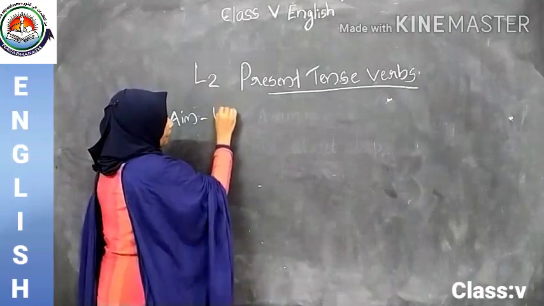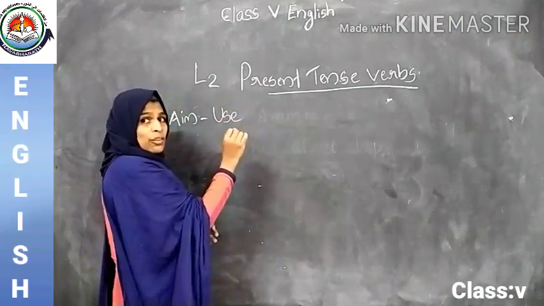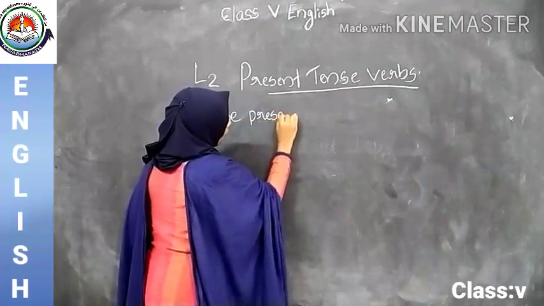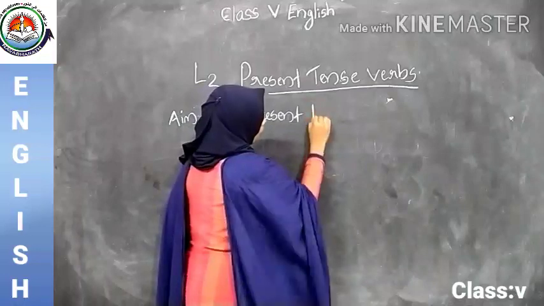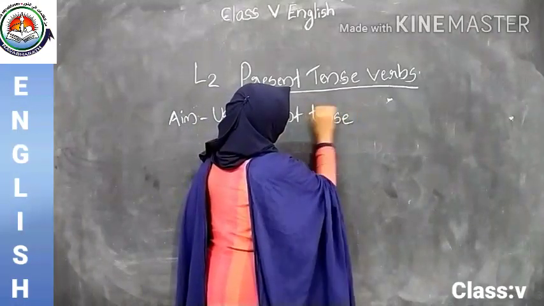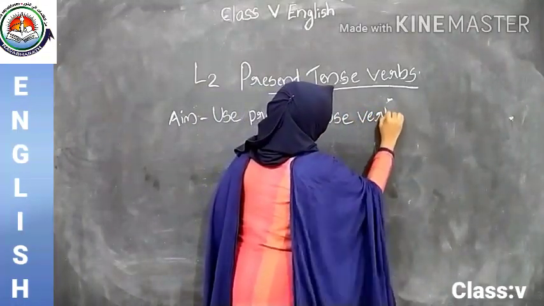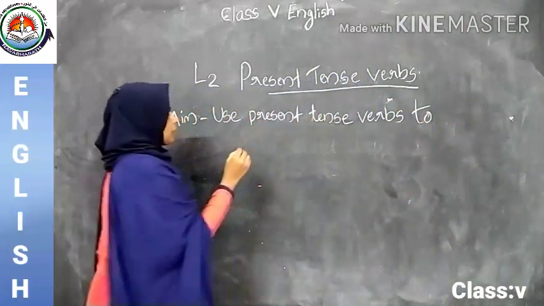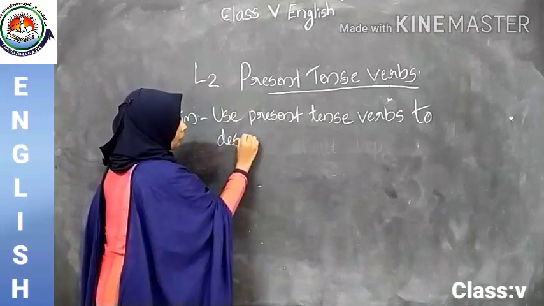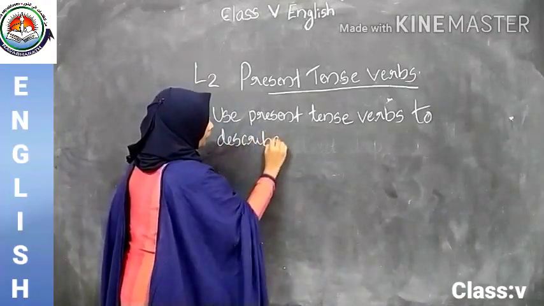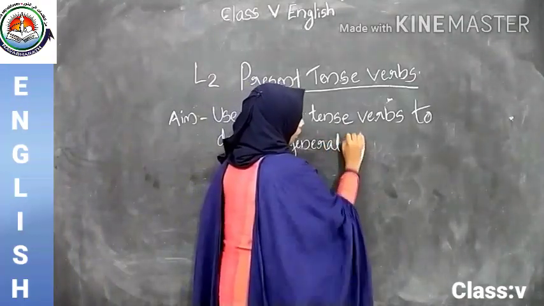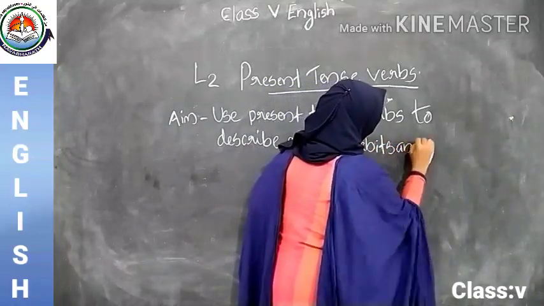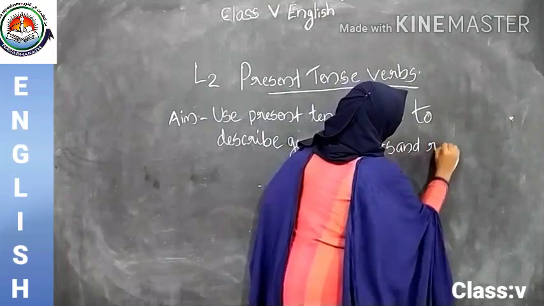Use present tense verbs to describe general habits and routines. Habits and routines.